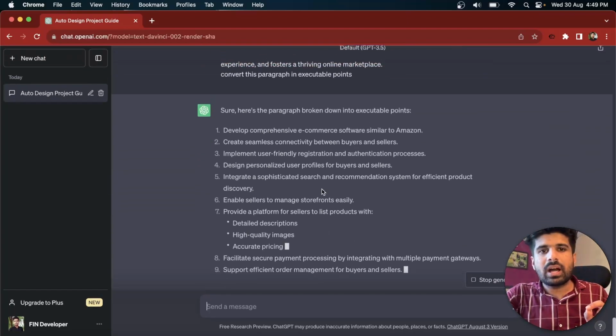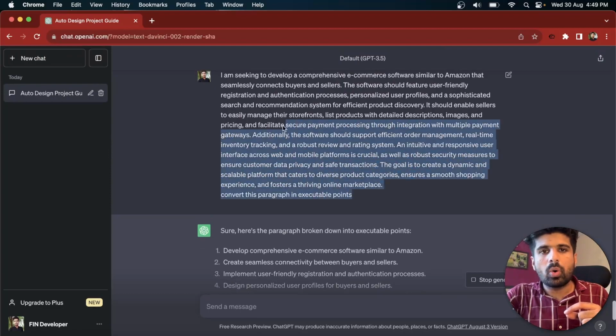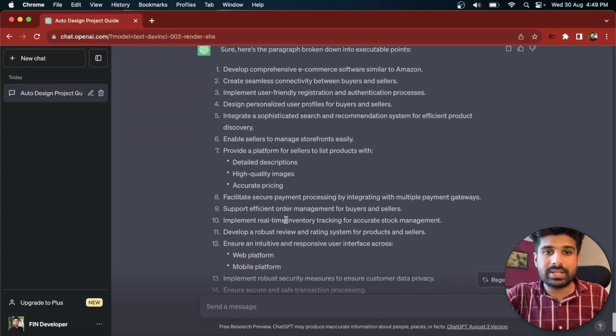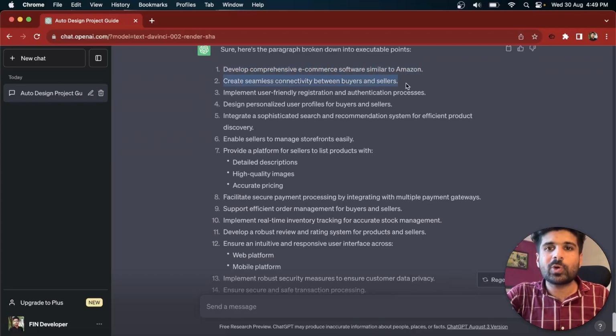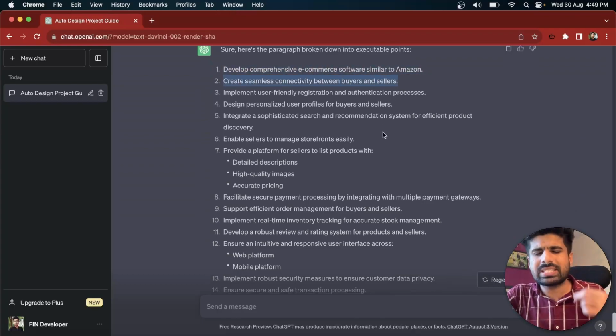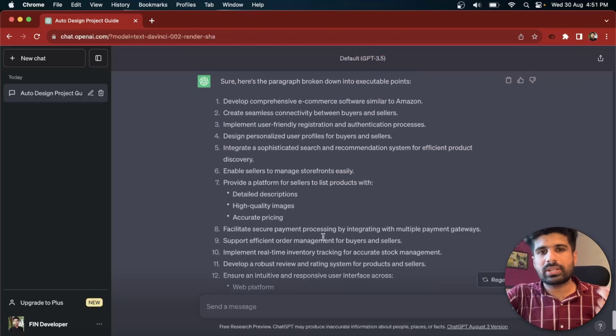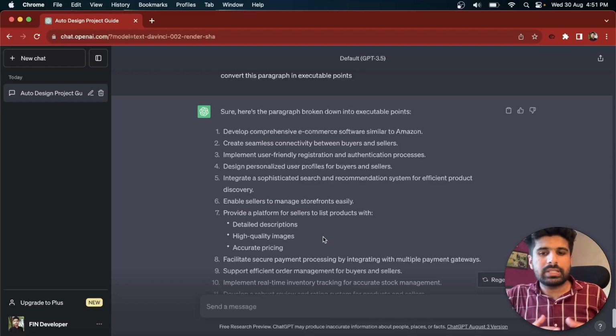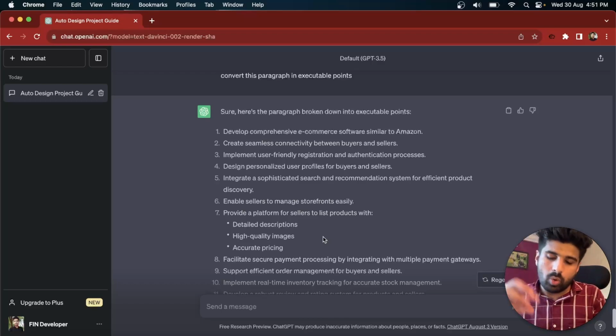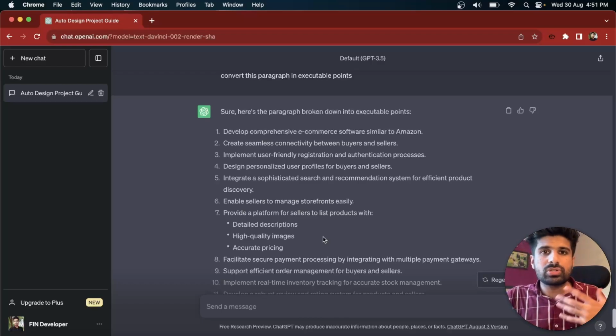Now here you can see how easily it converts the whole paragraph into executable points. By using this, you can simply execute each and every step in order to build this app, or you can understand what kind of different ideas are put forward by your client. Now let's make it more interesting. When every client shares the requirements, the project manager plans all kinds of execution, what are the features that are going to be added, and after working on all the requirements, spends almost days in order to list the different sets of features that are going to be added in that particular project.